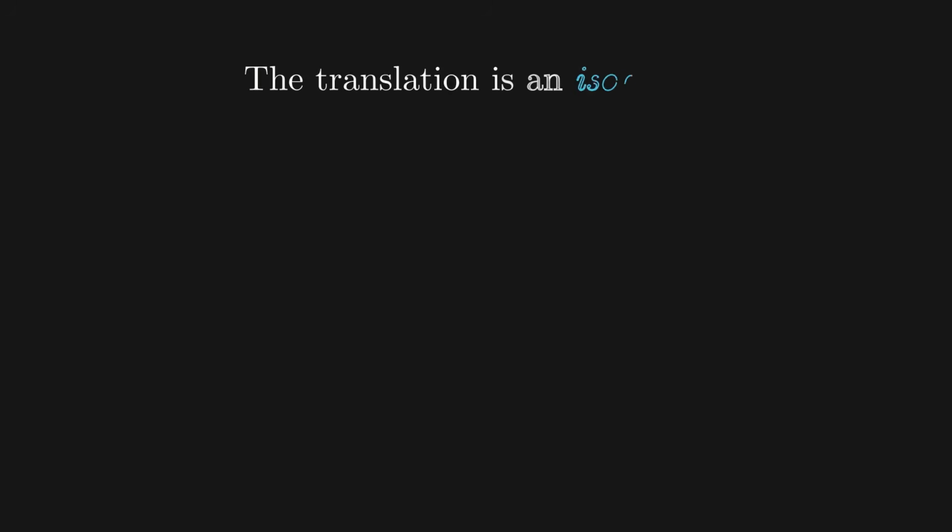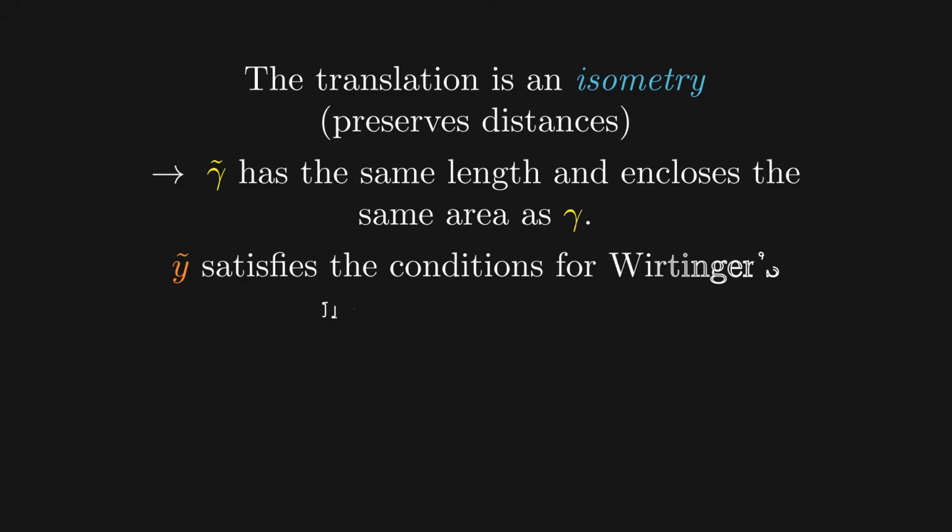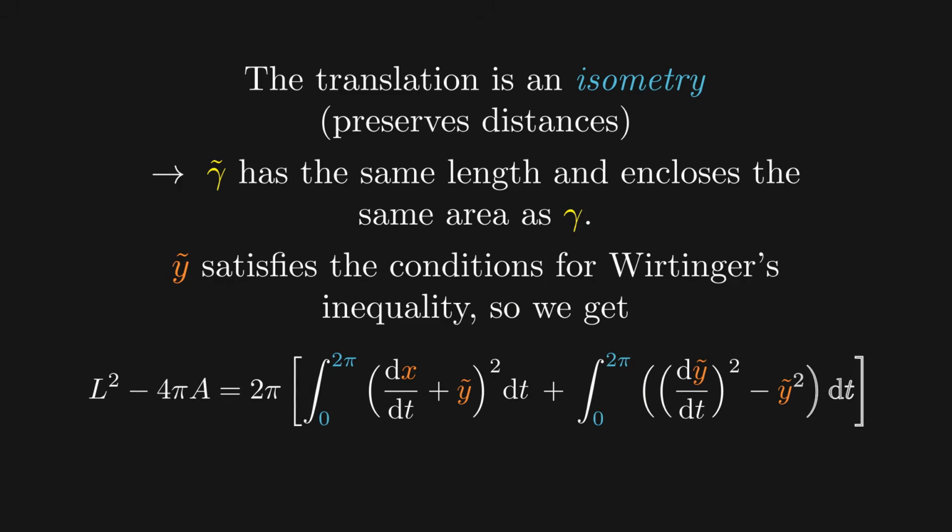Note that the translation is an isometry which preserves distances. In other words, gamma tilde has the same length and encloses the same area as gamma. Also, y tilde satisfies the conditions for Wirtinger's inequality, so we can immediately apply the result, and the isoperimetric inequality is proved for gamma tilde, and as a result for gamma as well.